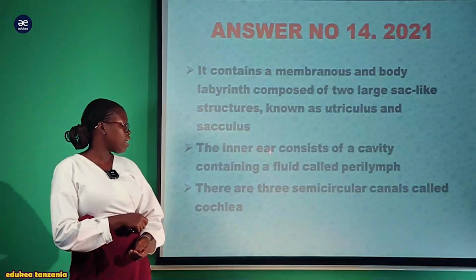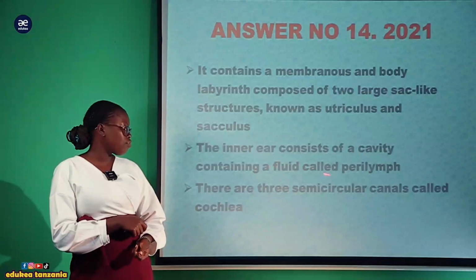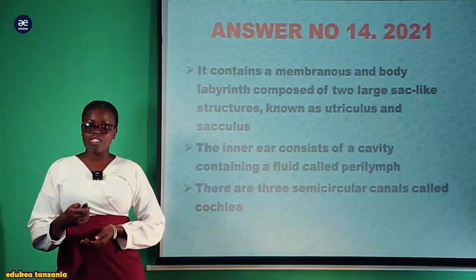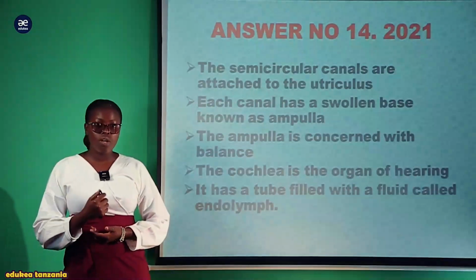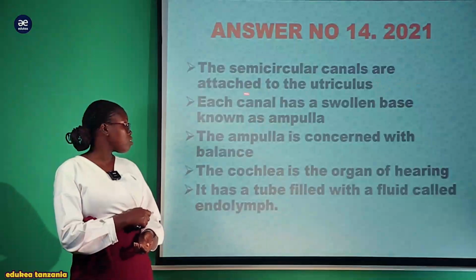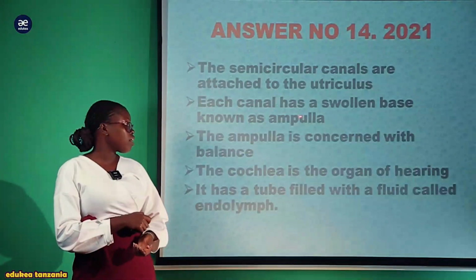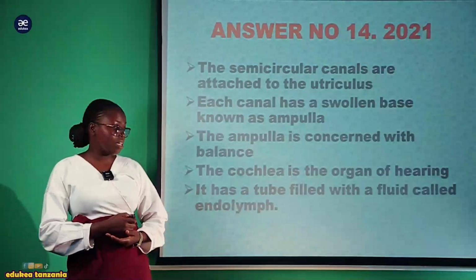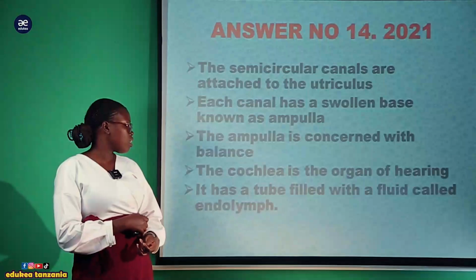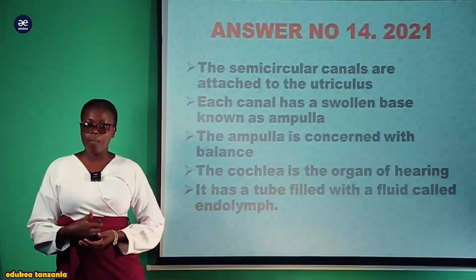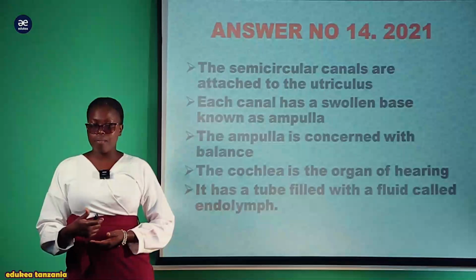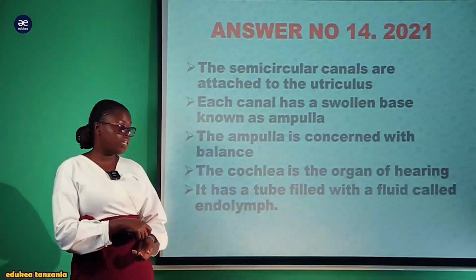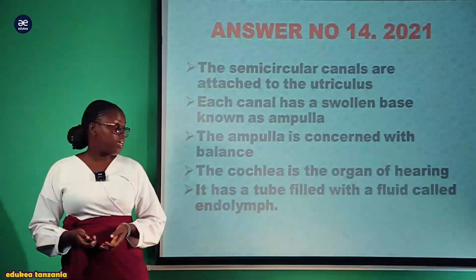Na baada ya hapo kuna the inner ear, ambayo the inner ear consists of the cavity containing a fluid called perilymph, and there are also three semicircular canal, na ile ambayo tunaiita cochlea, which is highly coiled as adaptation to hearing. The semicircular canals are attached to the utriculus, and each canal has a swollen base known as the ampulla. Hii ampulla inasaidia sana katika mechanism of the balancing. So the ampulla is coincided with the balancing and the cochlea is the organ of the hearing. Kwa unaangalia kwamba ampulla inasaidia katika balancing, lakini cochlea yenyewe imeadapted for the hearing. Vile vile it has a tube filled with the fluid ambayo inaitwa endolymph, ambayo endolymph inasaidia katika kuequalize ile pressure.